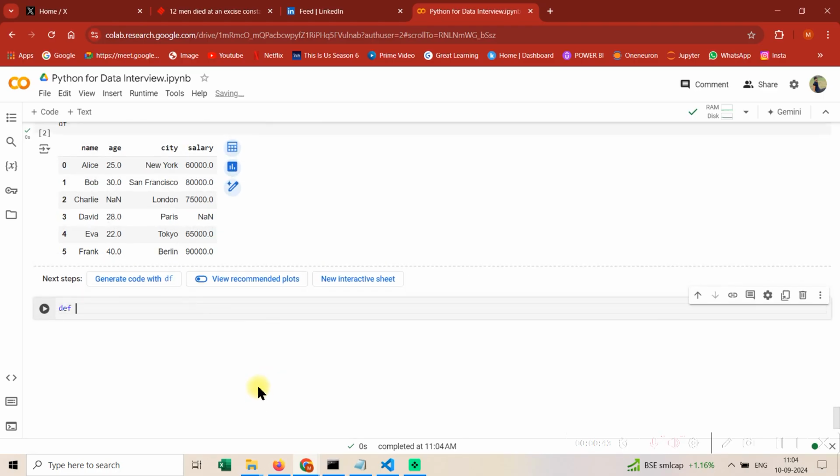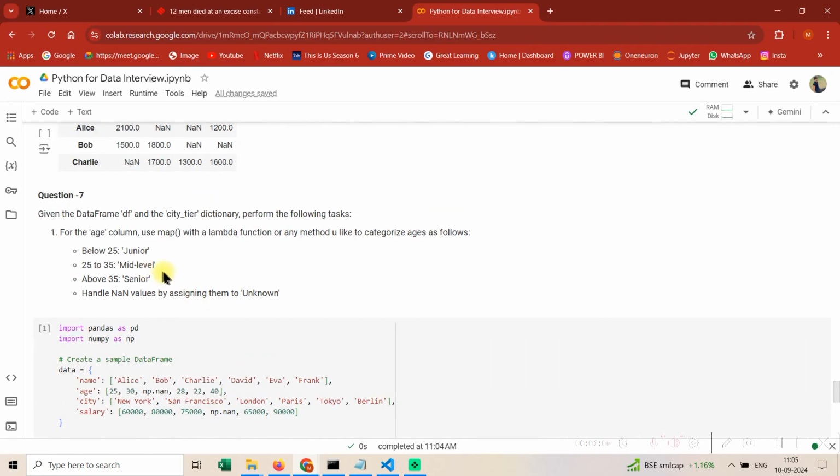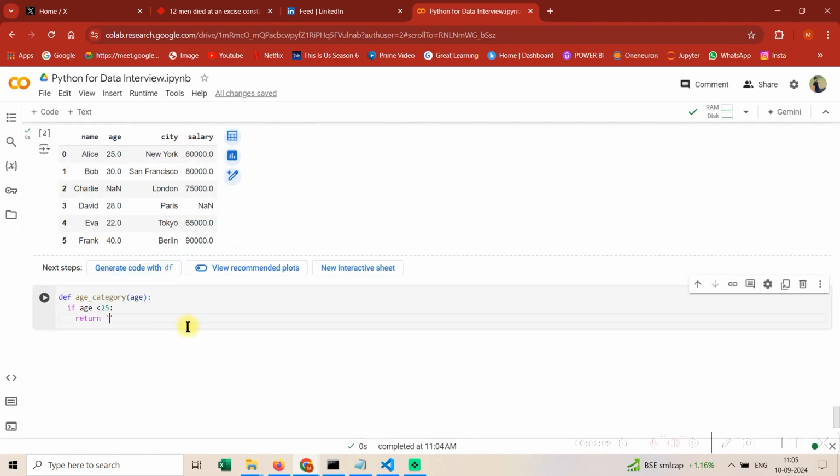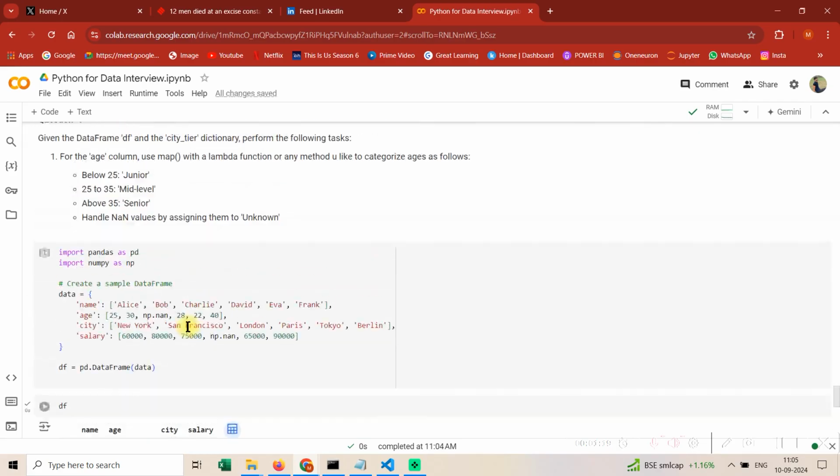Let's create a function first, define age category. Now what should it take? It should take age. The next thing would be if age is less than 25, then what should happen? Then it should return, as you can see, below 25 is junior. Then I need an elif statement.